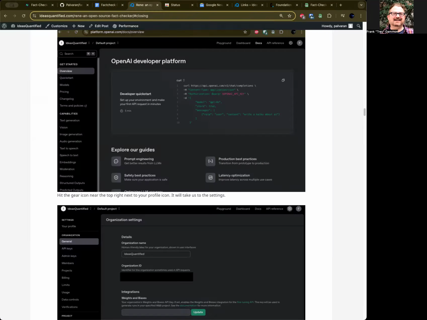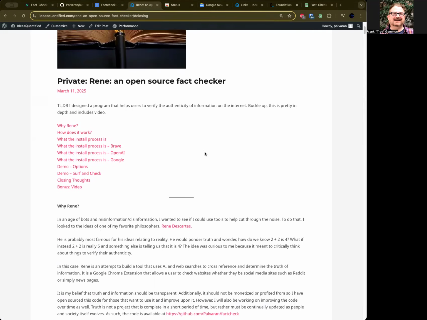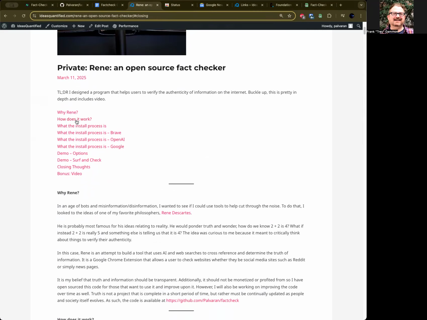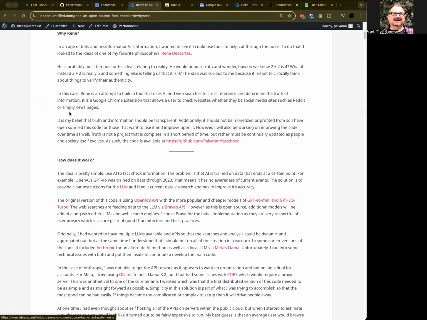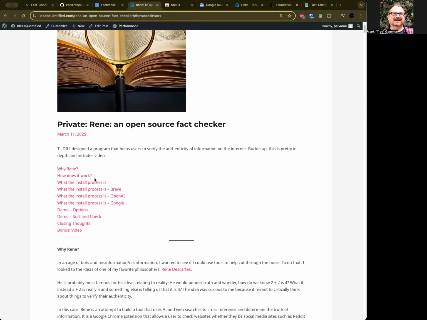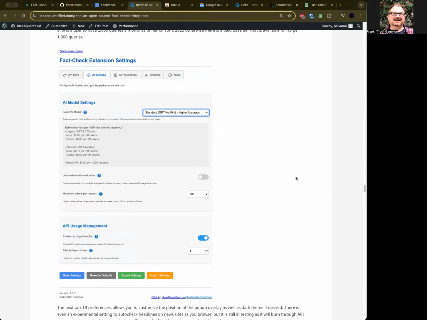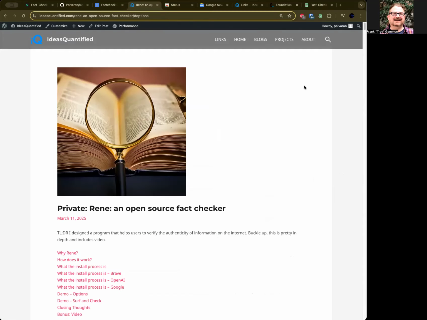The article that I mentioned is also up here, so you can see. This will be on LinkedIn. This will also be through ideasquantified.com. And this is all tabbed and anchored, so you can click on the different links to get to it. If you just want one particular process like the demo, you can go directly to demo and it'll show you the options to walk you through it or explain it if you need.